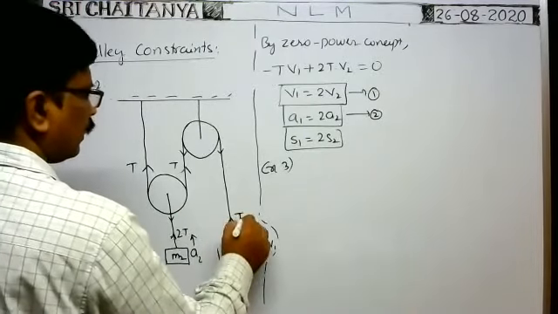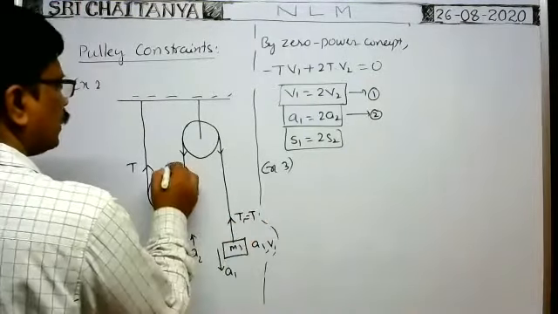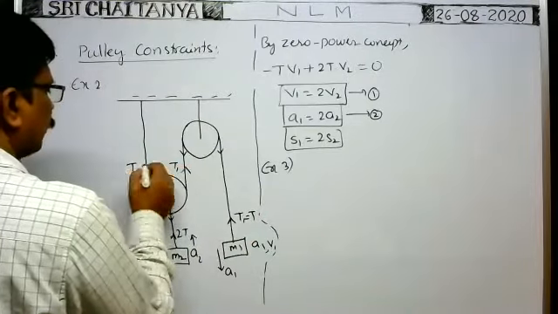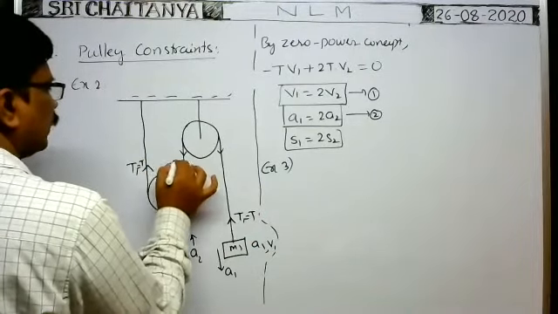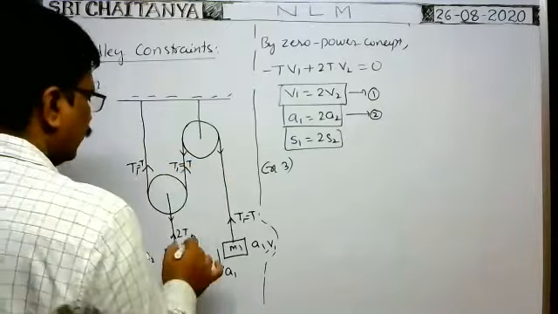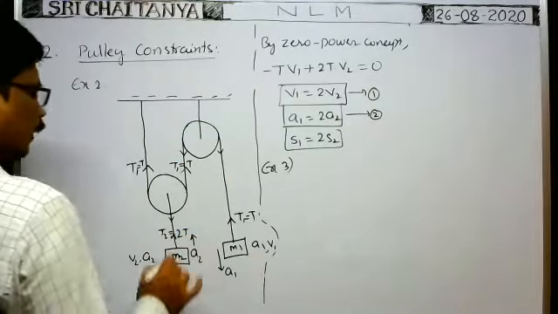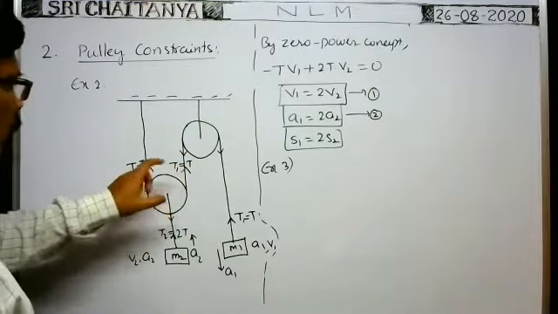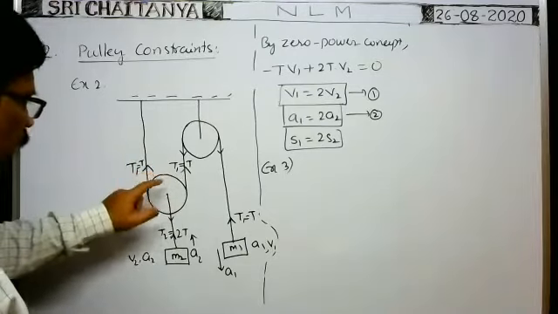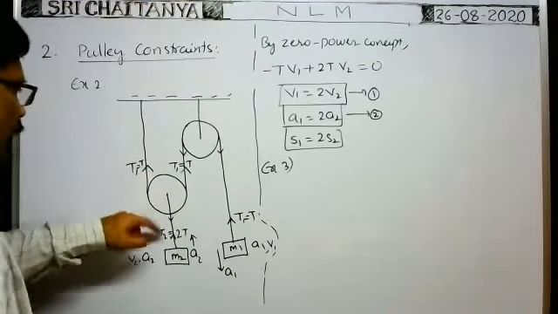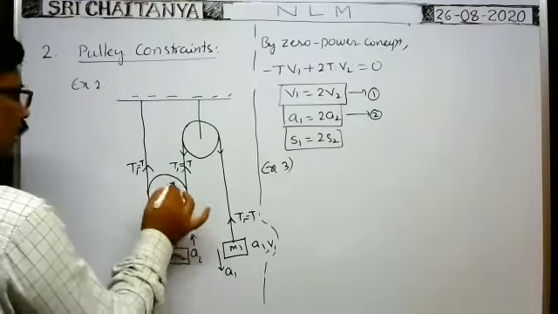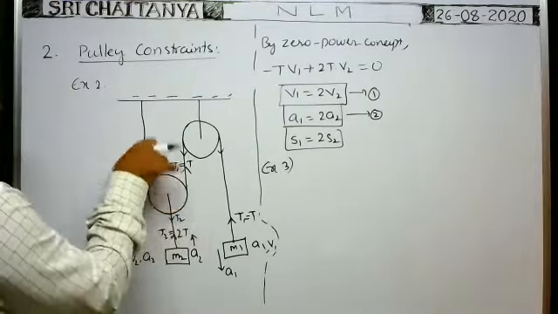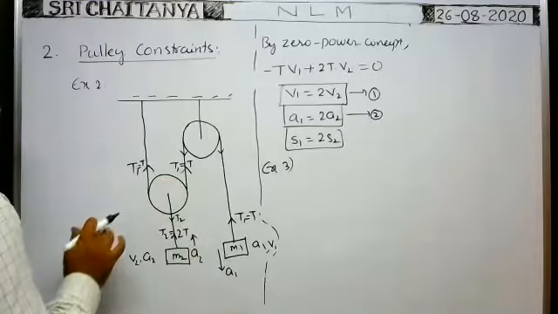If T1 is equal to, say, T, this is also T1, this is also T1. Of course, T1 is equal to T. Okay, here it is, say, T2. On the pulley, 2T1 acts in the upward direction and T2 acts in the downward direction. On this pulley, 2T1 tension acts in the upward direction, and T2 tension acts in the downward direction.